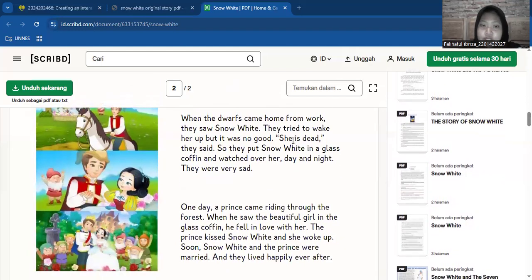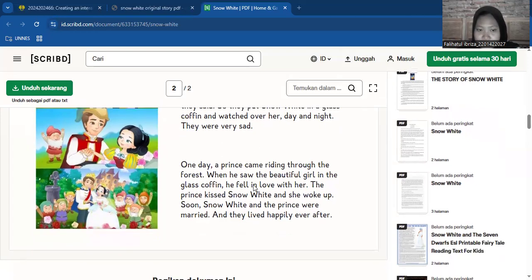When the dwarfs came home from work, they saw Snow White. They tried to wake her up, but it was no good. She was dead. So they put Snow White in a glass coffin and watched over her day and night. They were very sad.